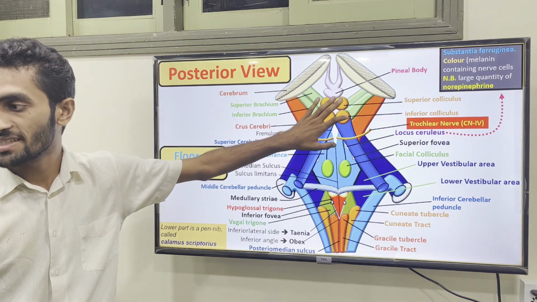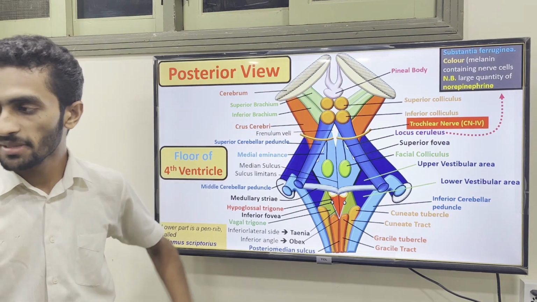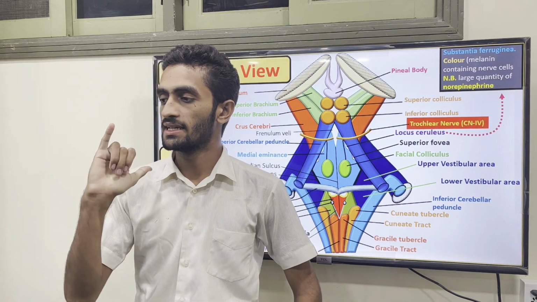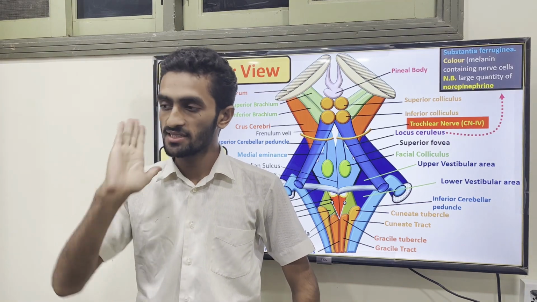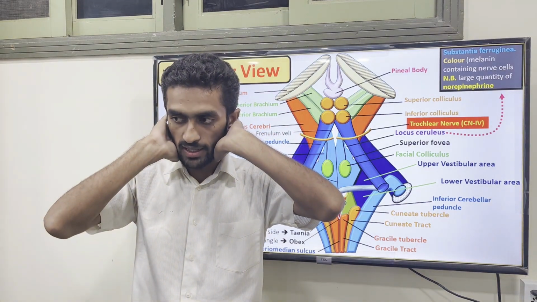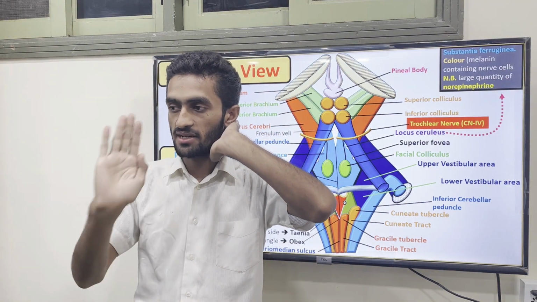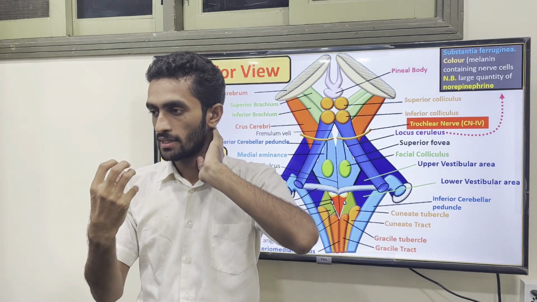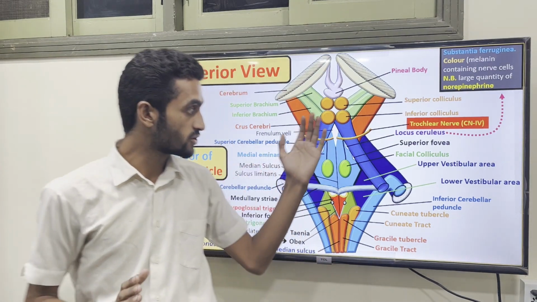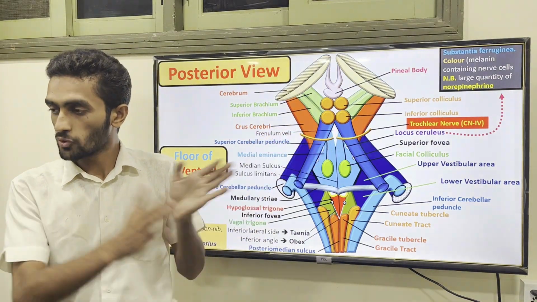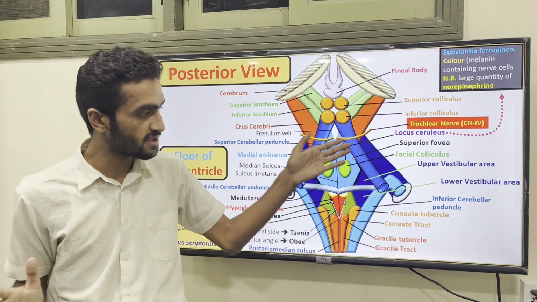They are present in the tectum, because we have the tectum, the tegmentum, and the basilar part. The basilar part is the part which rests on your skull. The tegmentum is the part toward the anterior. And the tectum is the part posterior to the ventricle, because here is the fourth ventricle.